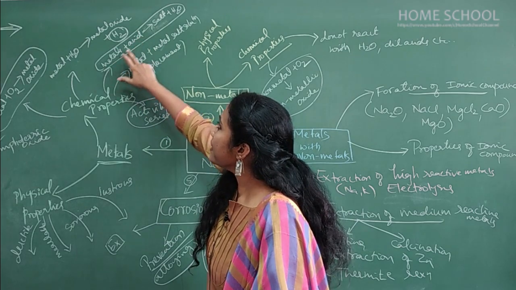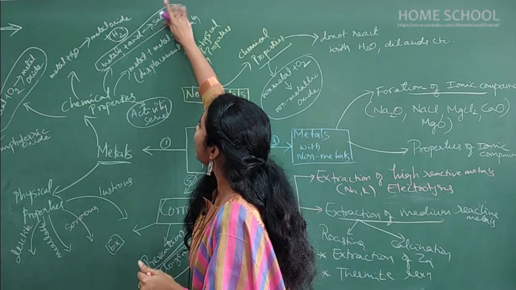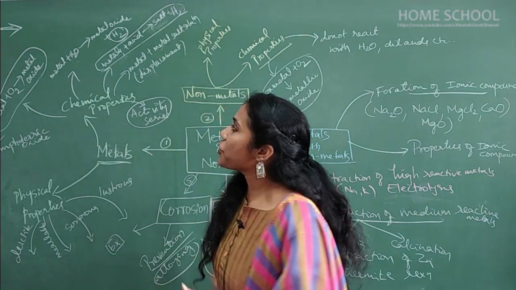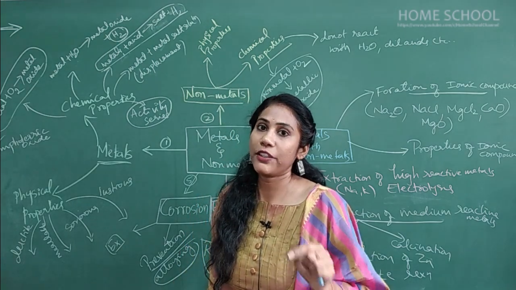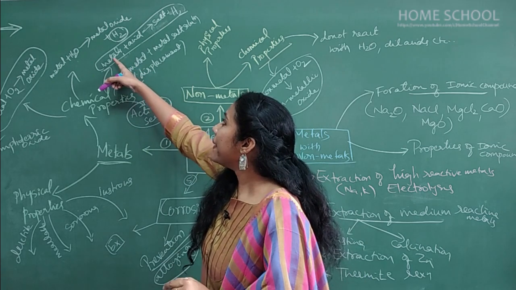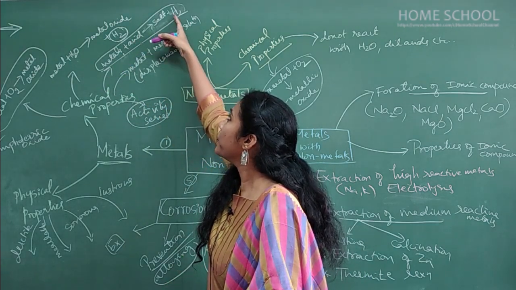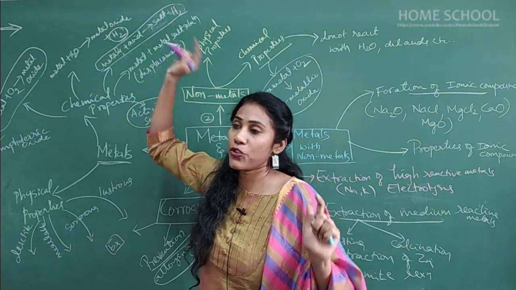When metals react with dilute acids, you will get salt and hydrogen gas. Sorry, I made a mistake there: it's not water, it is hydrogen gas. This is also a very, very important reaction that you have to concentrate on. The metals will displace hydrogen atoms from acids and you will get hydrogen gas. It's not water, it is hydrogen gas.